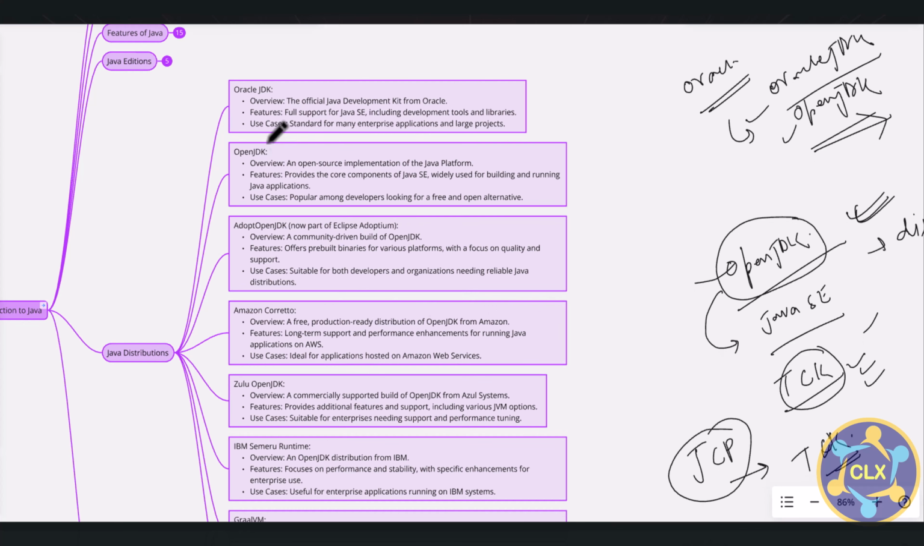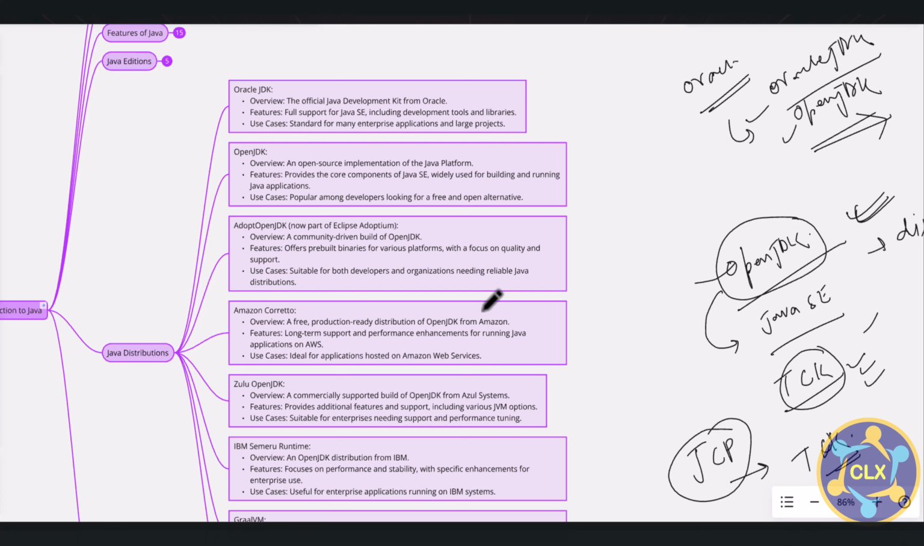So you can see this Oracle JDK, OpenJDK. I've given the overview and features here. You can pause this screen and read it out. One of the major vendors is Amazon Corretto. Then we have Zulu OpenJDK, a commercially supported build of OpenJDK from Azul Systems. Amazon Corretto is the free, production-ready distribution of OpenJDK from Amazon.